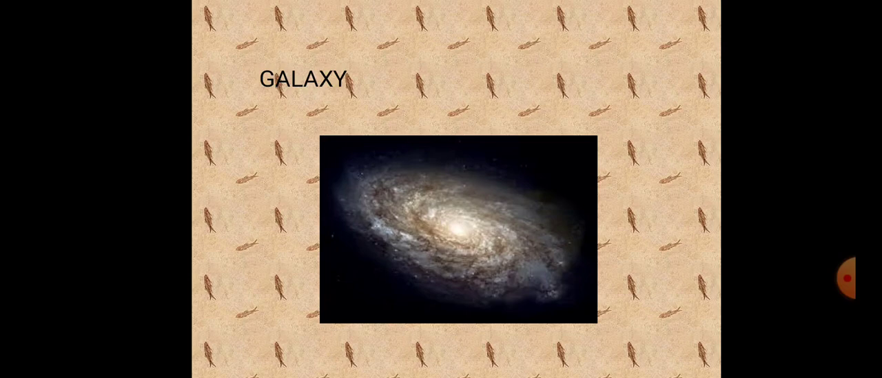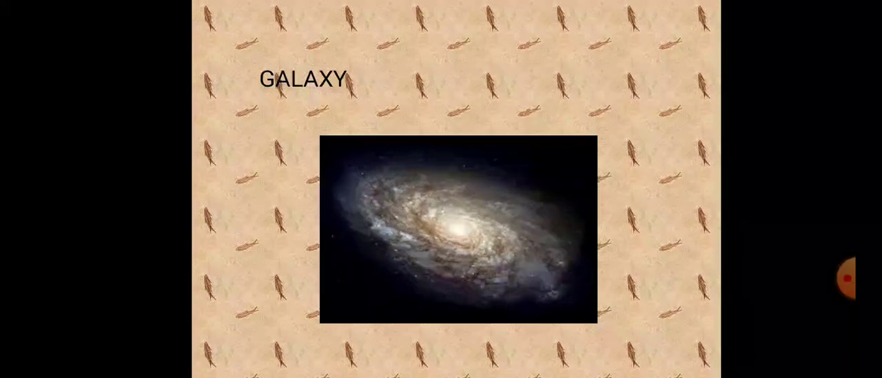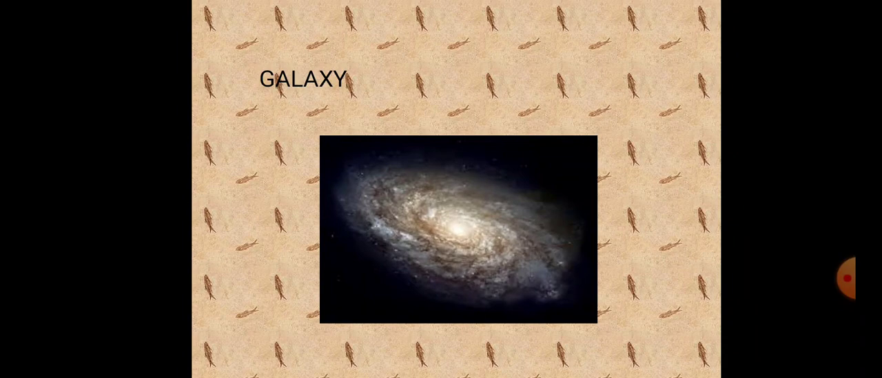Next one, galaxy. What is galaxy? It's nothing but a cluster of stars. A galaxy is a huge cluster of stars which are held together by gravitational force. The Milky Way galaxy was formed about 5 billion years after the Big Bang explosion. Our solar system is a part of the Milky Way galaxy.